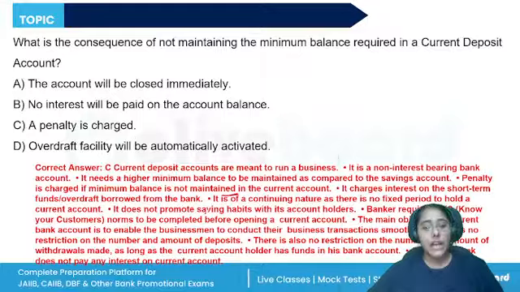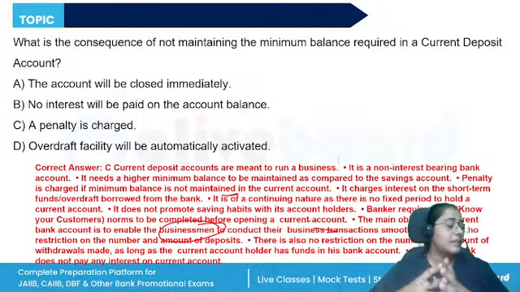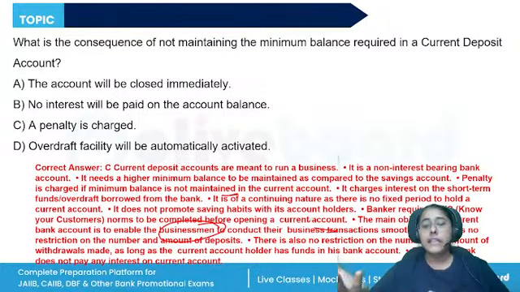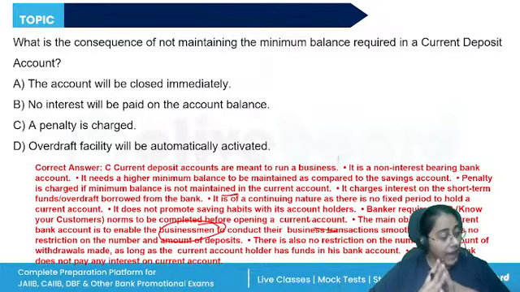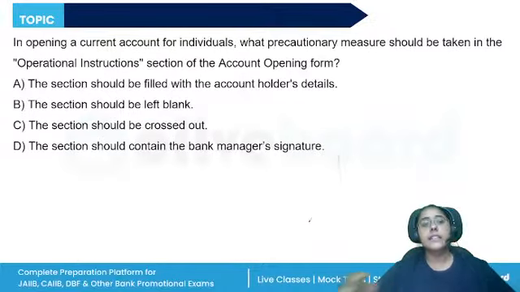All right, overdraft facility is the most important facility in the current account, but the bank charges interest on the short-term funds or overdraft. It is of a continuing nature. The main objective is to enable businessmen to conduct their businesses. Why? Because there's no restriction on the number and amount of deposits, and no restriction on the number of withdrawals made from the account, as long as the customer has funds in their account. All right, so this is the correct answer.